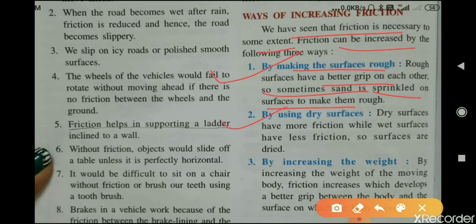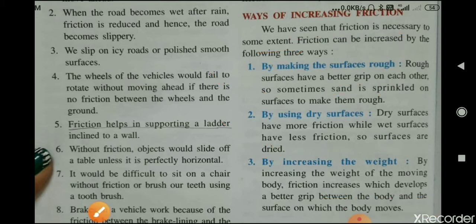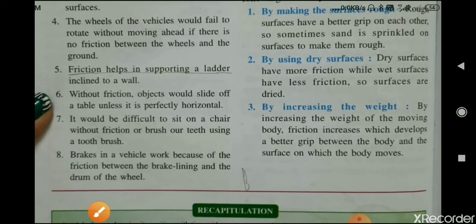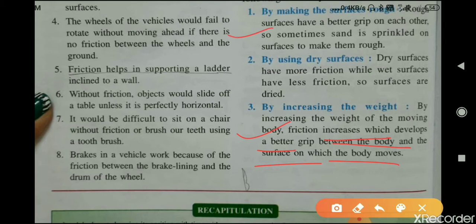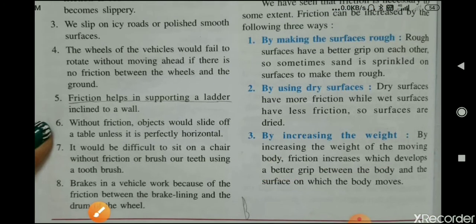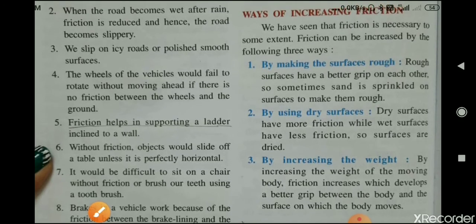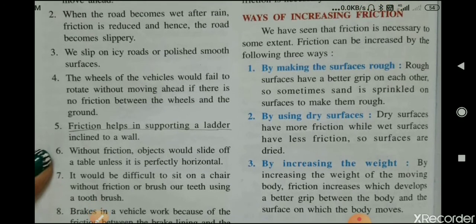Dry surfaces have more friction while wet surfaces have less friction. So surfaces are kept dry in order to increase friction. Third, by increasing the weight of a moving body, friction increases, which helps a better grip between the body and the surface on which the body is moving. Okay, so these are the three ways: by making the surfaces rough, by using dry surfaces, and by increasing the weight. These are the three ways by which we can increase friction.